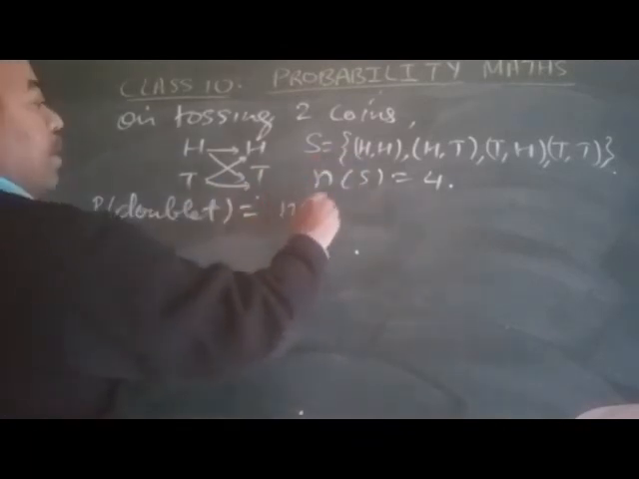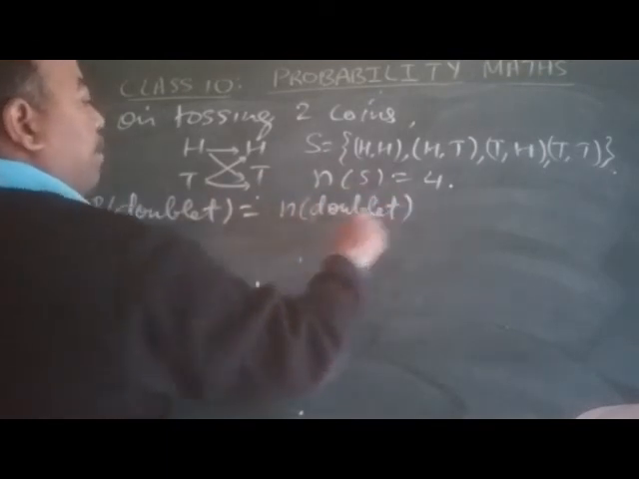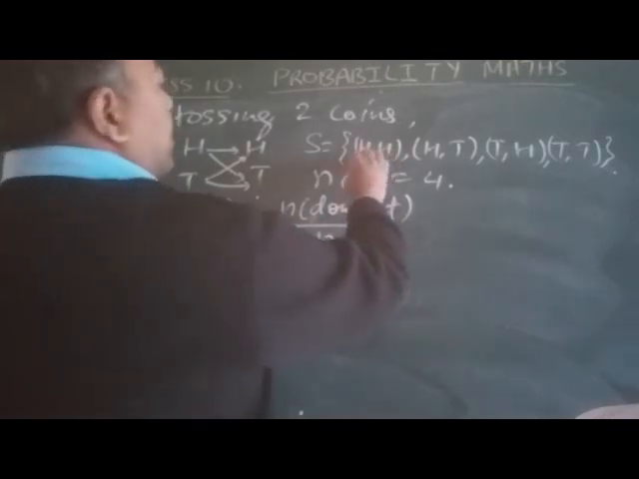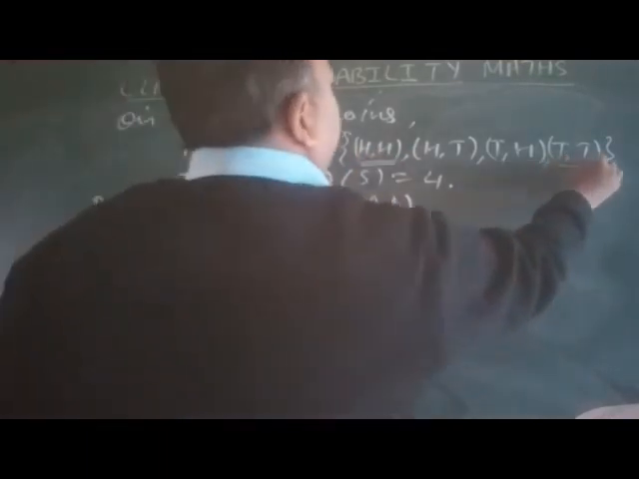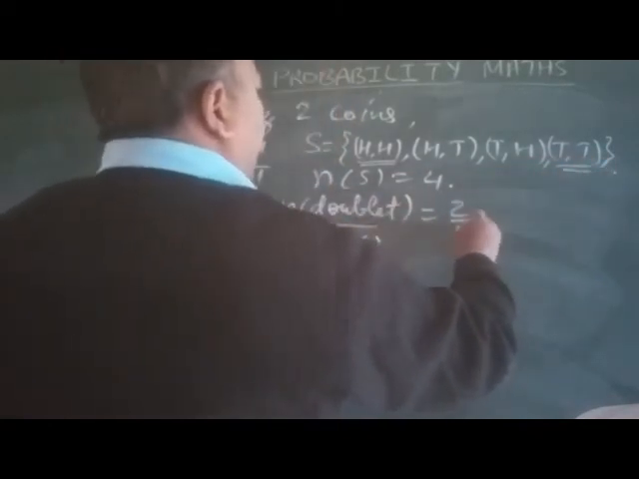The number of doublets by total. So here, in a doublet we are considering head head and tail tail. So it is 2 by 4, that is 1 by 2.